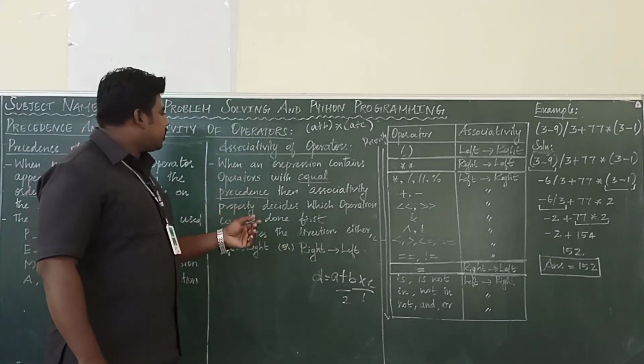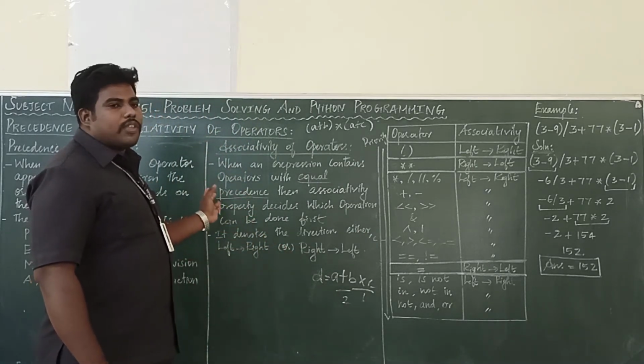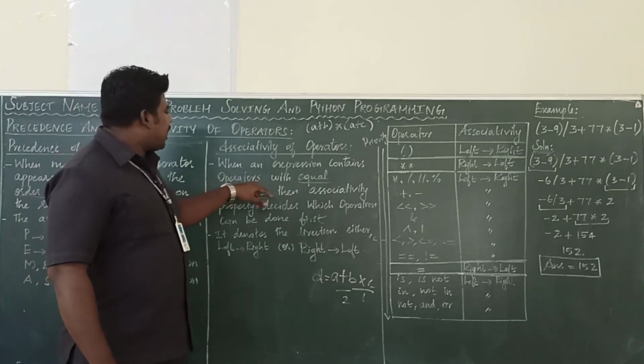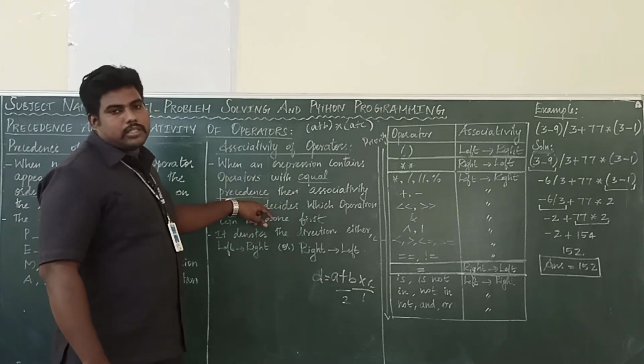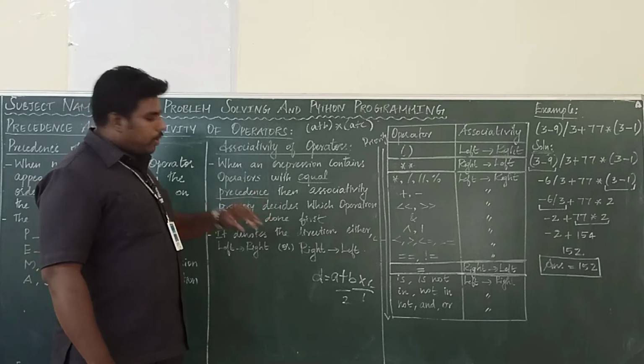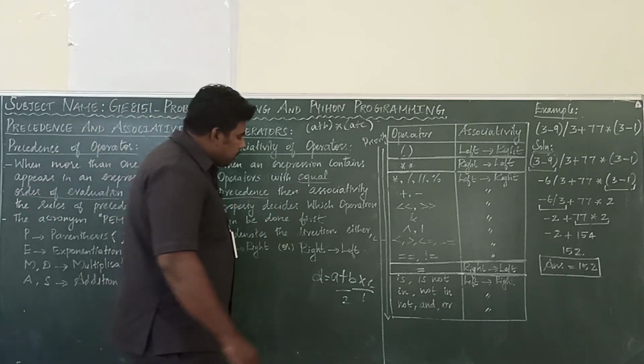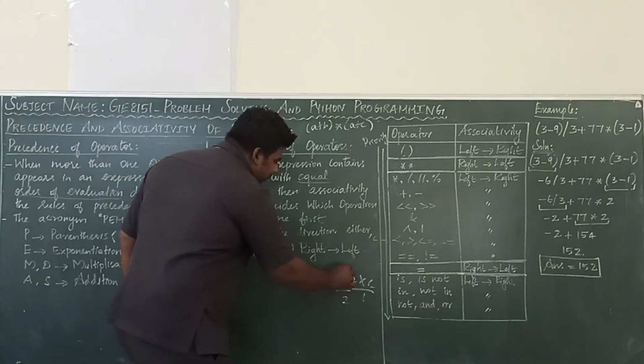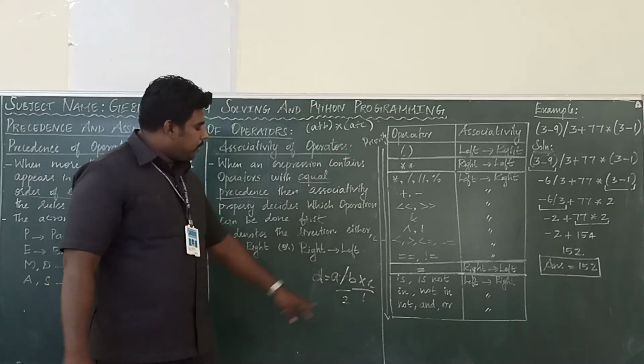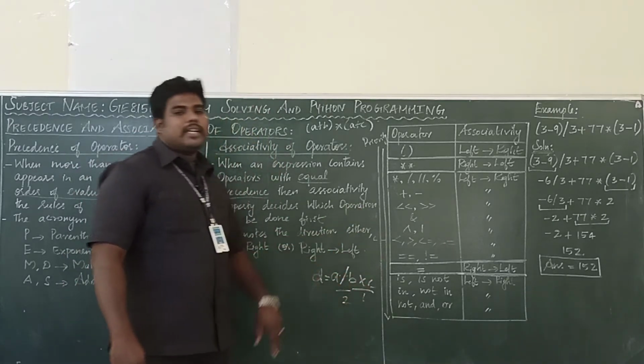Now we can see the associativity. What is associativity? Already told, right? It applies when the expression contains operators with equal precedence. Suppose 2 operators, multiplication and division, are there. Multiplication has the same priority as division.